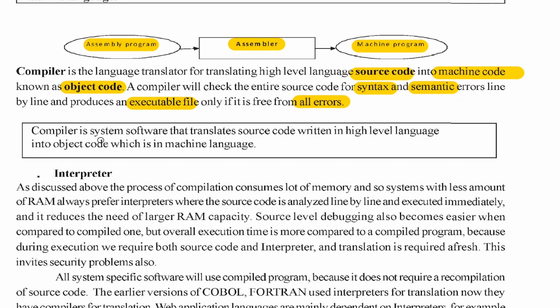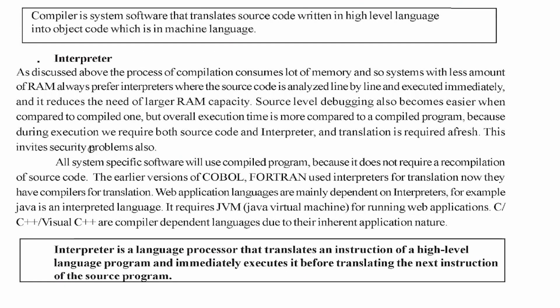So we have one more, called the interpreter. So the interpreter is also the same. It is also like a compiler, which is used to translate high level language to machine level language. What it does is execute the instruction, and translation occurs simultaneously. It takes one instruction in high level language, converts it into machine code and executes it. So simultaneously it does it, line by line. Every line of the program is taken one by one, converted and executed.